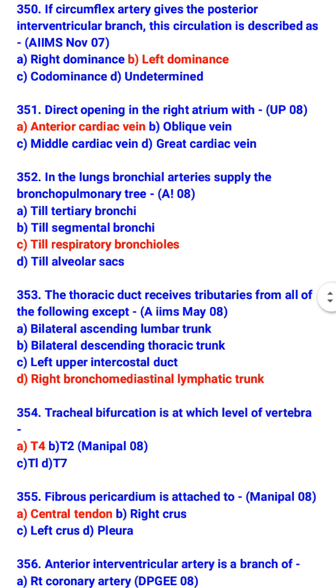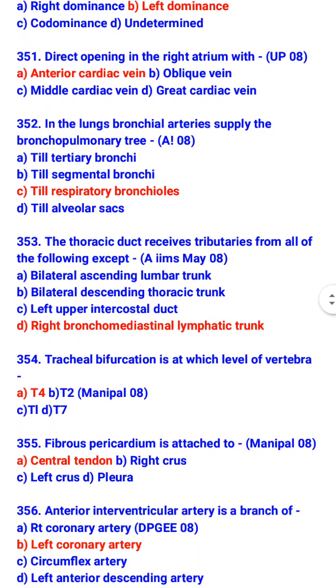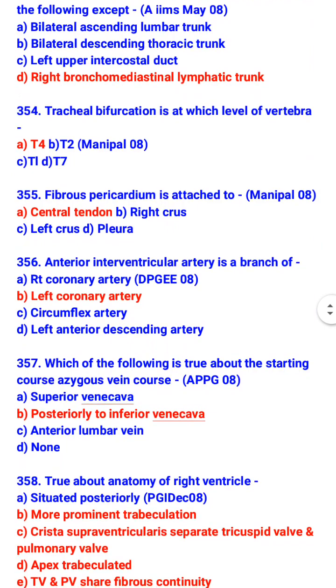The thoracic duct receives tributaries from all of the following except right bronchomediastinal lymphatic trunk. Tracheal bifurcation is at which level of vertebrae? T4. Fibrous pericardium is attached to central tendon. Anterior interventricular artery is a branch of left coronary artery.